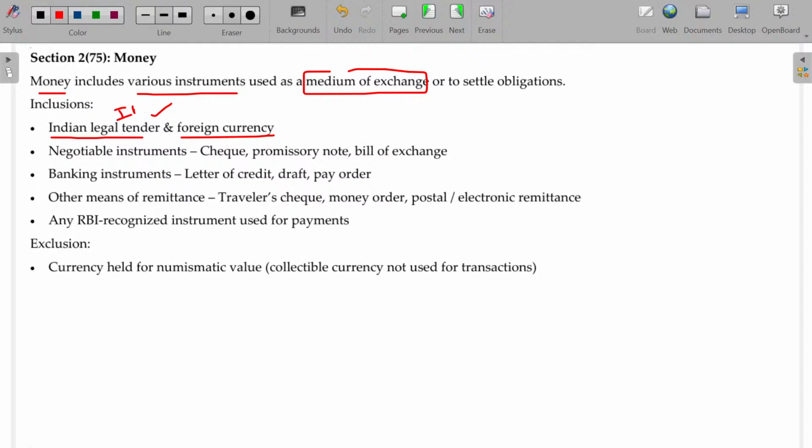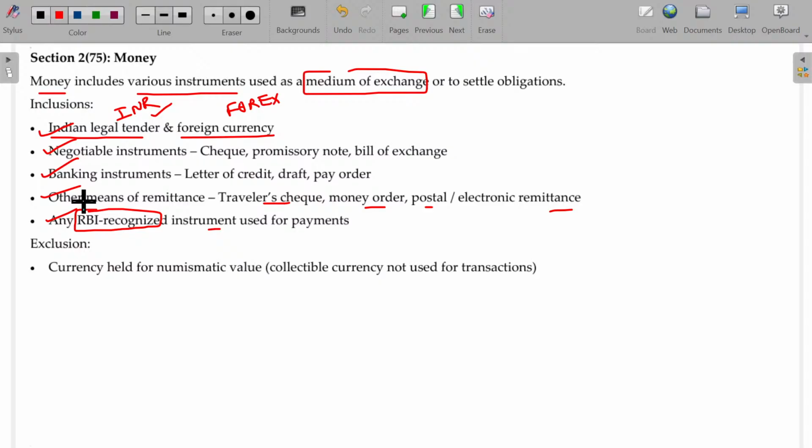This is INR, Indian legal tender, and forex, foreign currencies like dollar, will also fall under money. Not only that, bills receivable, bills payable, promissory note, money order, letter of credit, demand draft, all these things are also money. Traveler's check, postal money order, electronic remittances will also be money. Or, from time to time, RBI may recognize some instruments for payment that will also be considered as money.